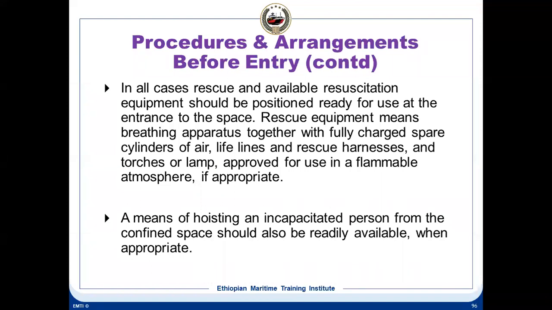Rescue equipment means BA sets together with fully charged spare cylinders, lifelines, rescue harness, and torches and lamps approved for use in a flammable atmosphere. That means they have to be intrinsically safe. Especially torches and lamps, they have to be fully gas tight. You get these torches and lamps which are used for man entry into cargo tanks on tankers. So a similar type of intrinsically safe torches and lamps has to be used. But the thing is that they have to be used properly.